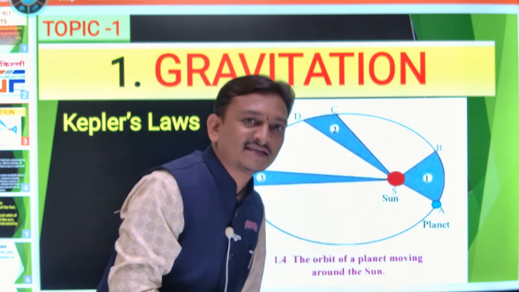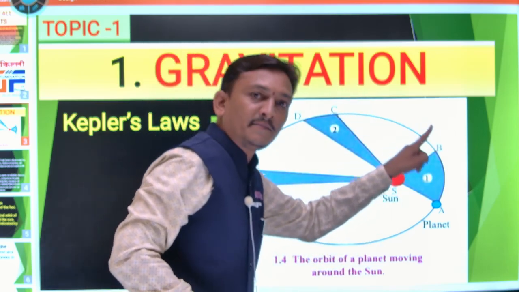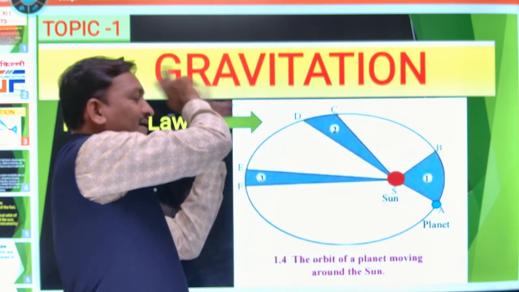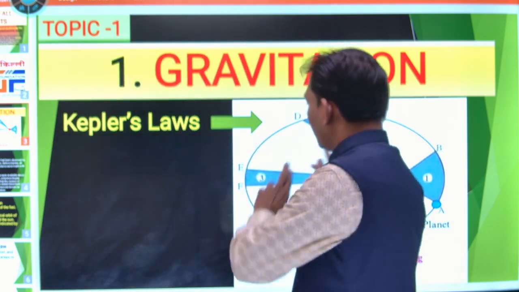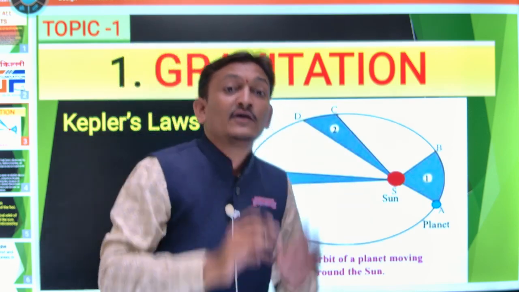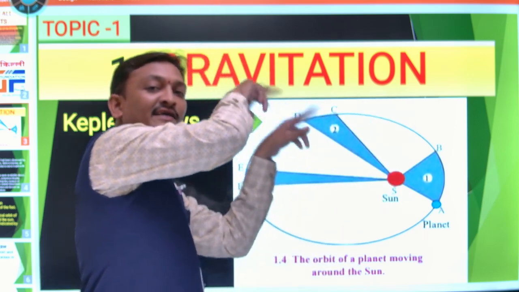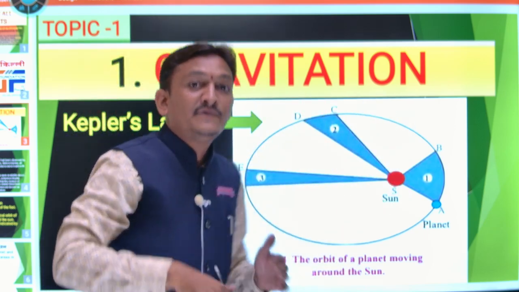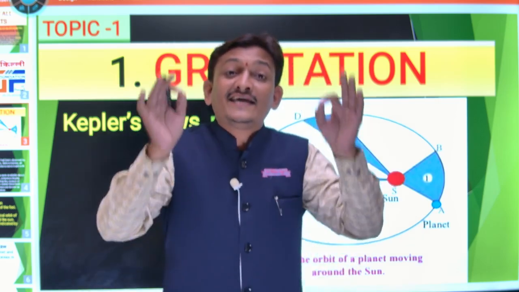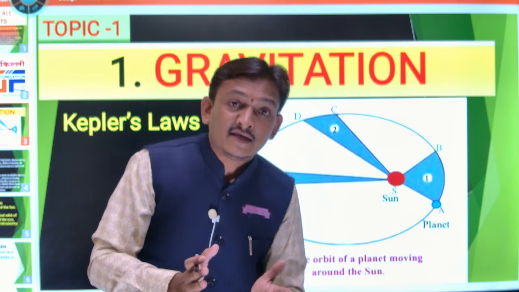And Mr. Kepler said that this line we join the position of the planet and the sun sweeps equal area in equal interval of time. Whether it is clockwise or anti-clockwise, that's not our question. Our question is that the motion of the planet sweeps equal area in equal interval of time. That means we can say that the object is in uniform motion.